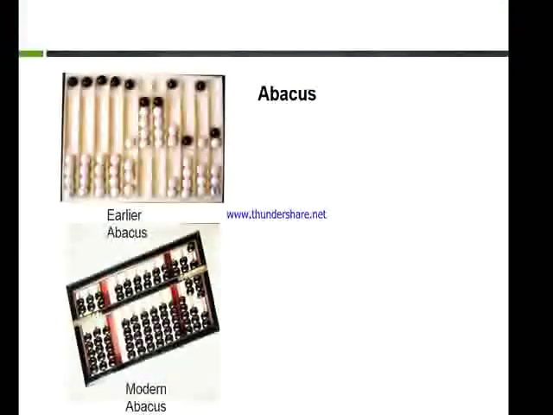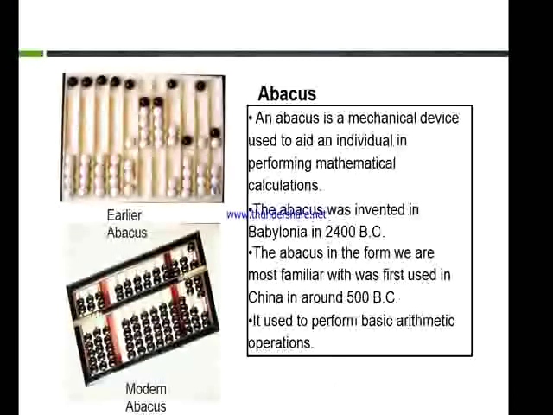Here we come to the first kind of computer ever made, which is called the abacus. The abacus was invented in the year 2400 BC and it was invented in Babylonia. It is the first kind of device which could perform mathematical calculations.